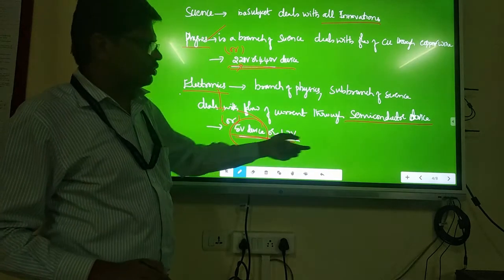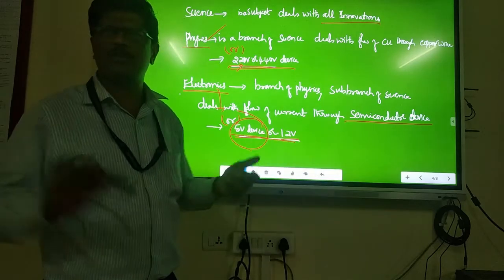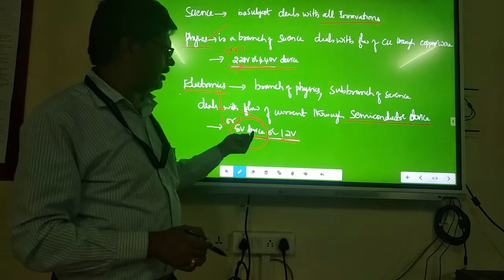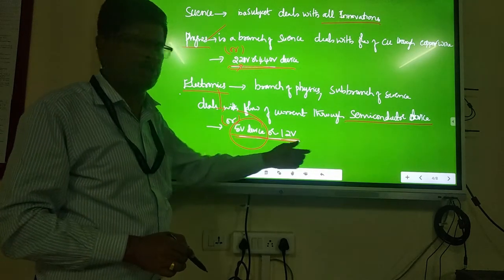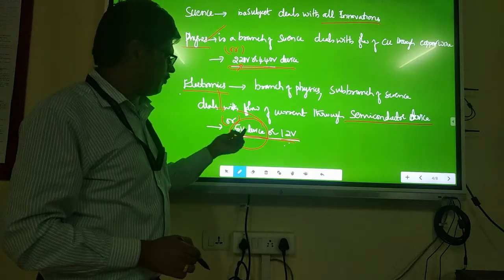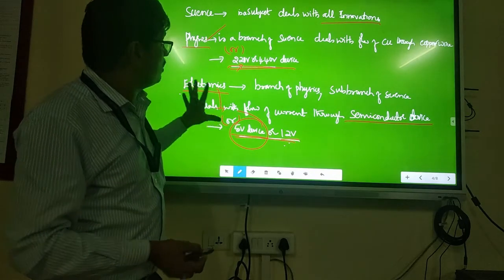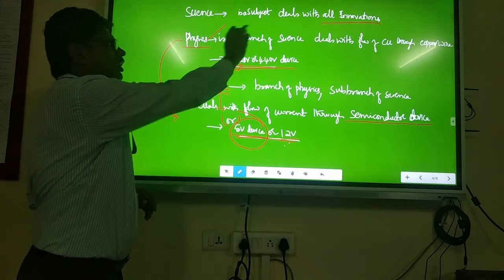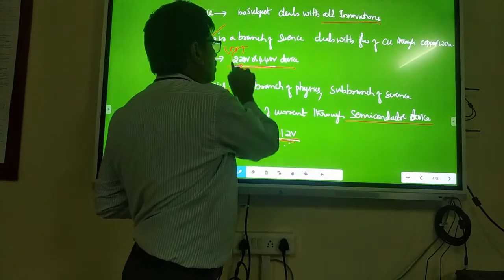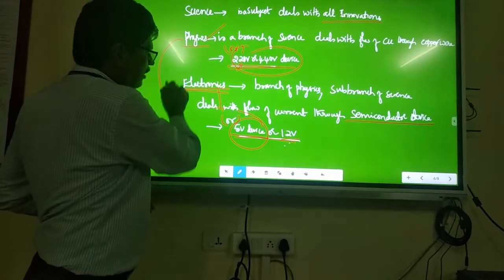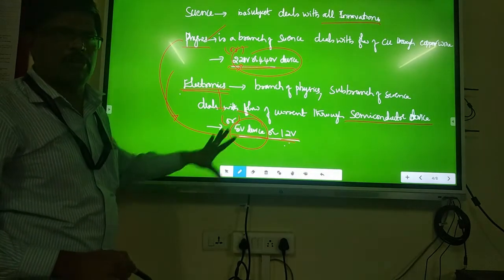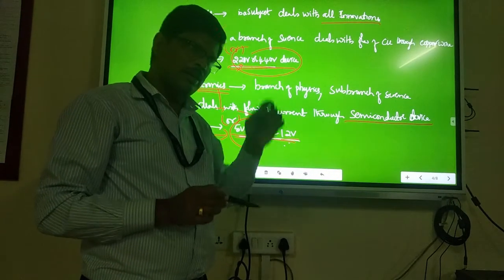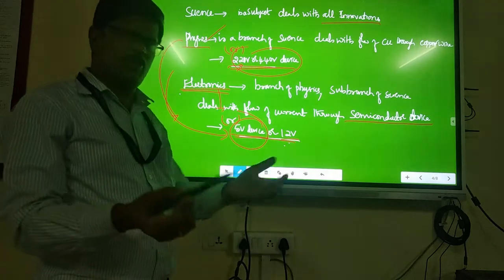See that? Today's semiconductor devices in all labs, the digital labs you have seen, or the microcontroller lab you have seen, are only 12 volts or 5 volts at the most. Remote means, cell means 12 volts or 5 volts. That's all. So earlier, before electronics and communications were introduced, whatever work you got using 220 volts has been replaced by 5 volts only. Whatever work you used to get using 220 volts earlier, you are getting now using electronics with 5 volts only.